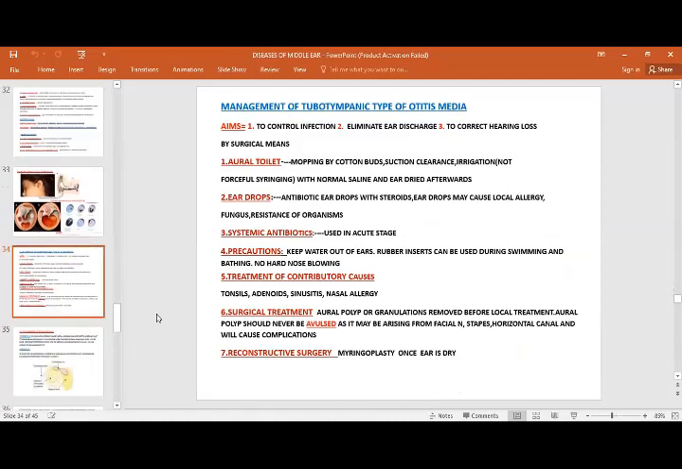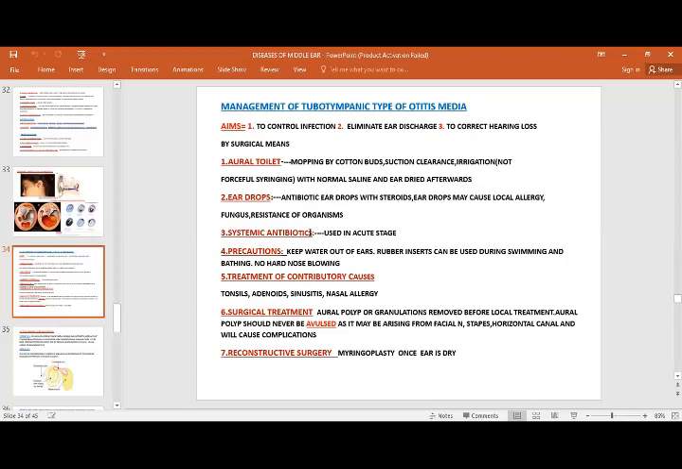Now, management of tubotympanic type of otitis media. The basic aims of the management are to control infection, eliminate ear discharge, and to restore hearing loss by surgical means. These are the major aims of the treatment. Again, we will start with the medical treatment. We will give first continuous ear toilet, and ear drops.